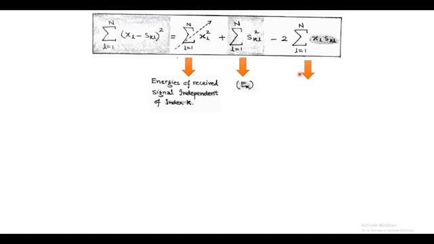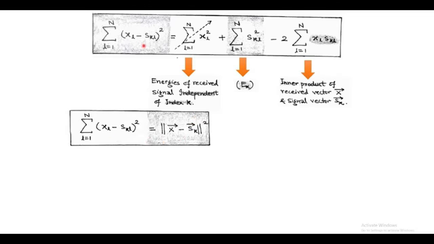And the third term expresses the inner product of the received vector x and the signal vector sk. Now we equate this expression with the Euclidean distance. So the summation of the square of xl minus skl equals the Euclidean distance, denoted by double mod x vector minus sk vector square. Here the vector sk, which has a minimum value of the square of the distance from the vector x, is according to our optimum detection rule.